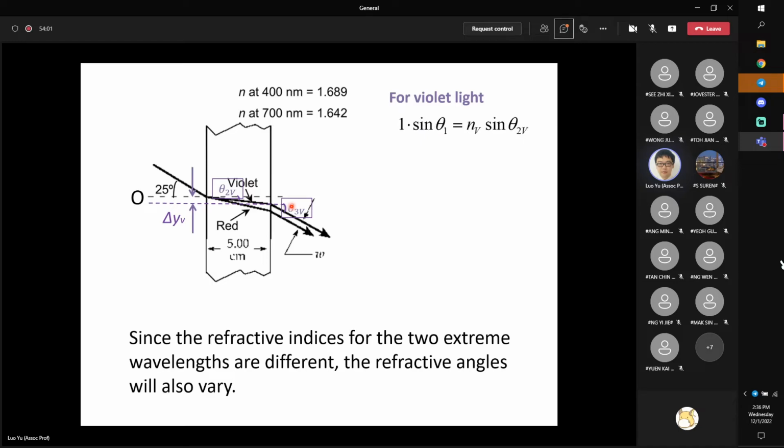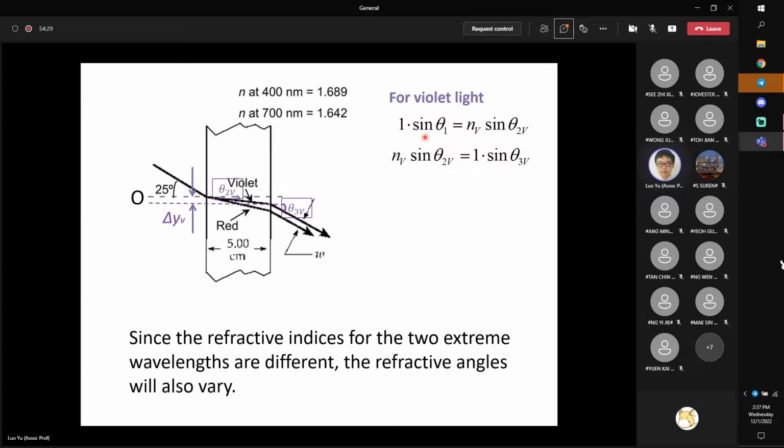So apply Snell's law at the first interface. I have 1 times sine theta 1, where theta 1 is 25 degrees, equal to n_V, the refractive index of the violet light, times sine theta 2V. At the second interface, because these two interfaces are parallel to each other, the incident angle here should be theta 2V. Then n_V times sine theta 2V should equal 1 times sine theta 3V.